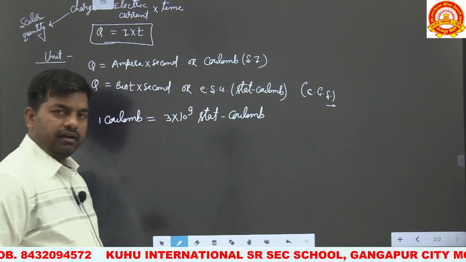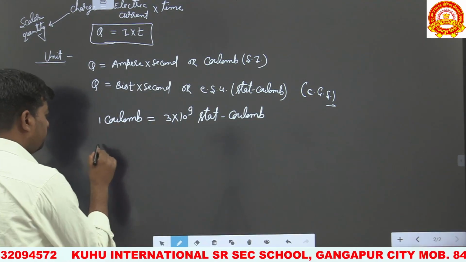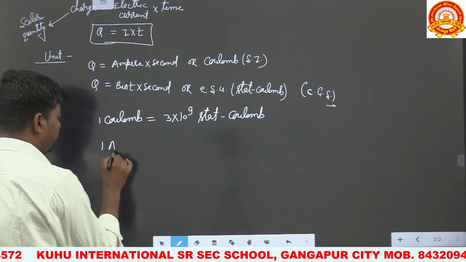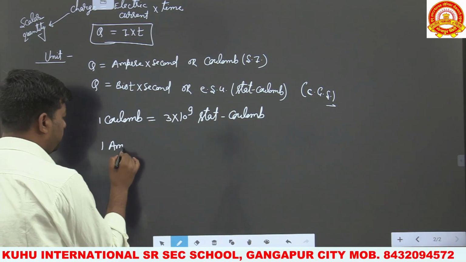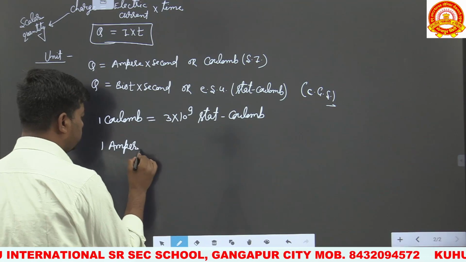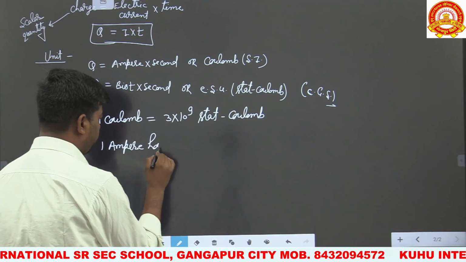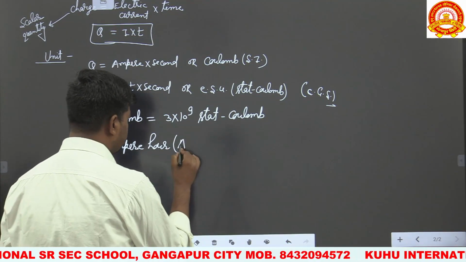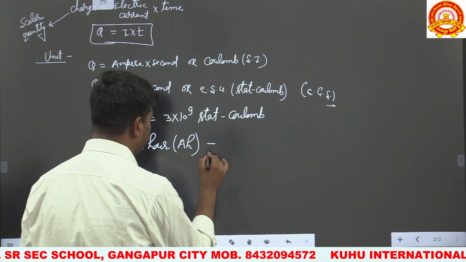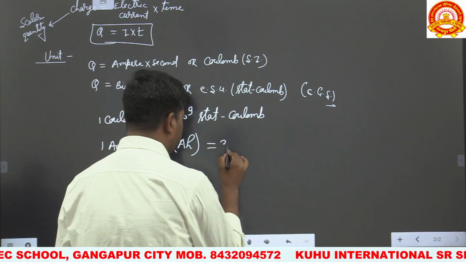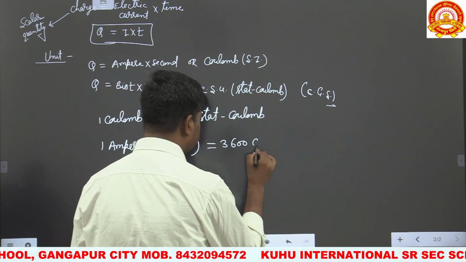The next relation is 1 ampere hour, AH. 1 ampere hour is equal to 3600 coulomb.